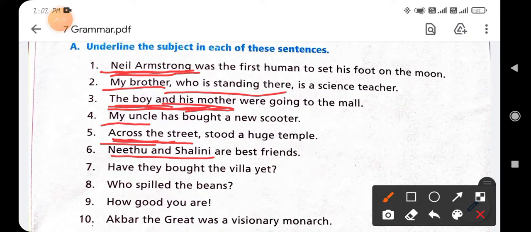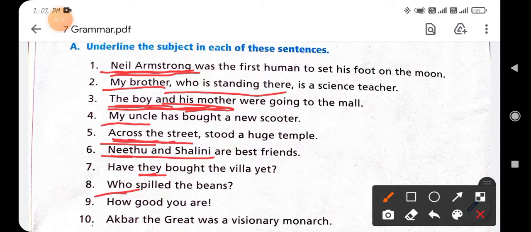Neetu and Shalini is the subject, so you will underline Neetu and Shalini. Next, they is a pronoun, so it will be the subject part. And next is who. As the subject is not missing, you can underline who as the subject part of the sentence.